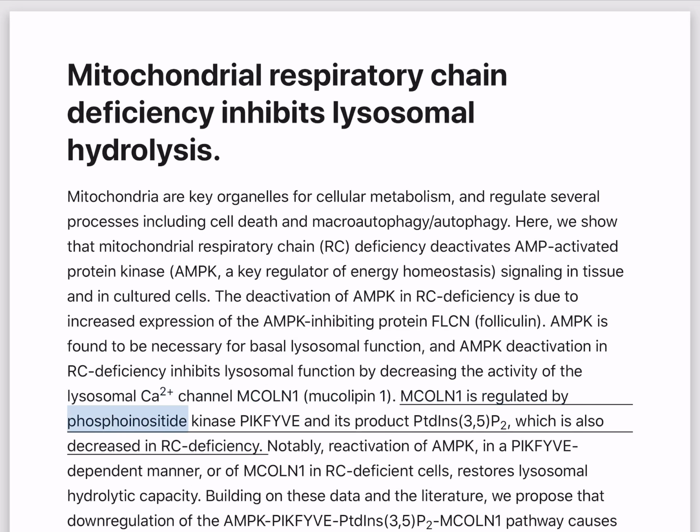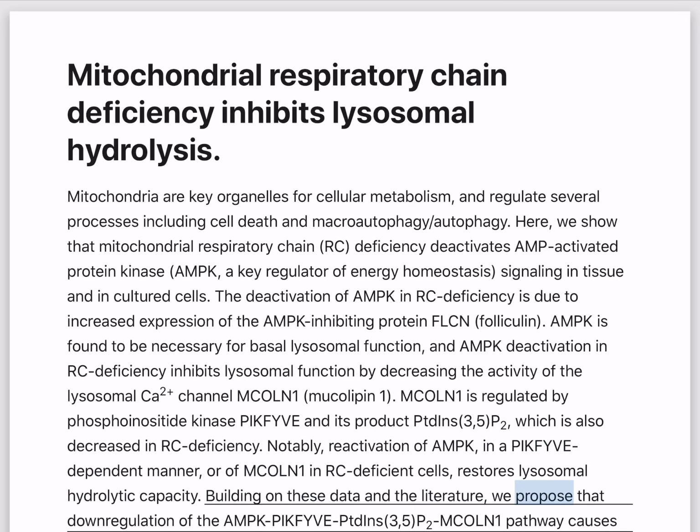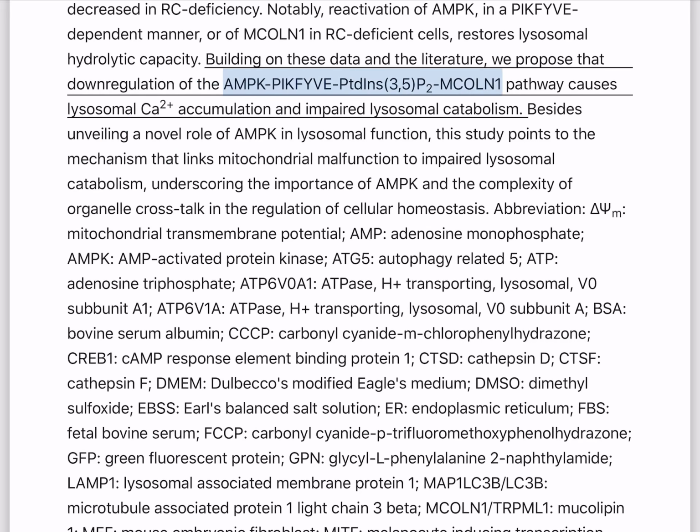MCOLN1 is regulated by phosphoinositide kinase PIK5 and its product PtdIns(3,5)P2, which is also decreased in RC deficiency. Notably, reactivation of AMPK, in a PIK5-dependent manner, or of MCOLN1 in RC-deficient cells, restores lysosomal hydrolytic capacity. Building on these data and the literature, we propose that downregulation of the AMPK-PIK5-PtdIns(3,5)P2-MCOLN1 pathway causes lysosomal Ca2+ accumulation and impaired lysosomal catabolism.